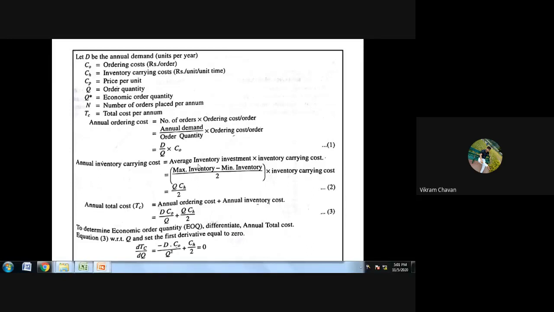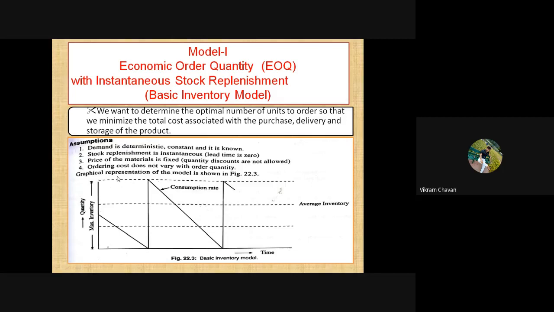So initially here also we have discussed that if you know the two points, maximum inventory level and minimum inventory level, then it will be easy to find out the average inventory. So the average inventory investment will be nothing but maximum inventory minus minimum inventory divided by 2. That will be the average inventory investment.